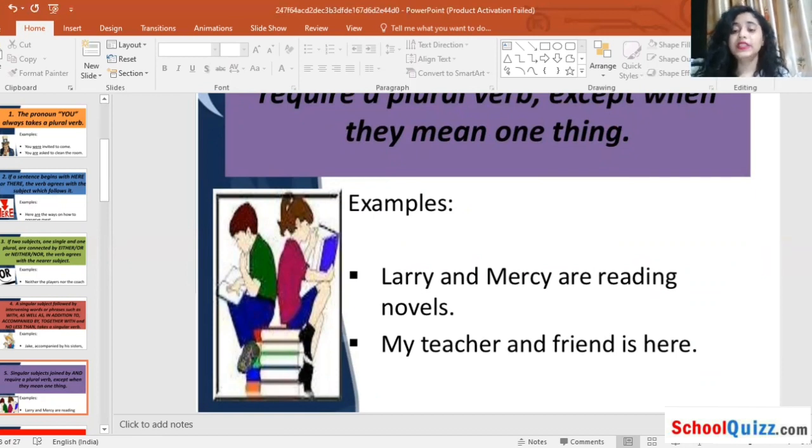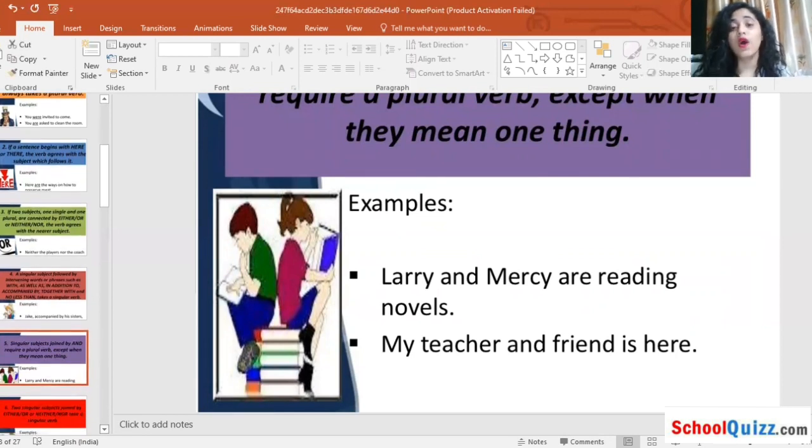My teacher and friend is here. Why have we included "is" and not "are"? Because we are identifying both those subjects as one person. My teacher and friend is here, so we cannot say my teacher and friend are here, because it would not be suitable for the sentence. So we have to see what is most suitable for our sentence. Make sure that you understand what will be included in the sentence and frame it accordingly.